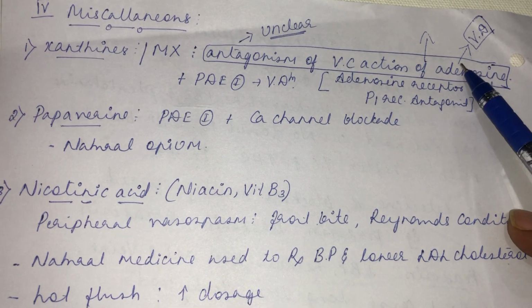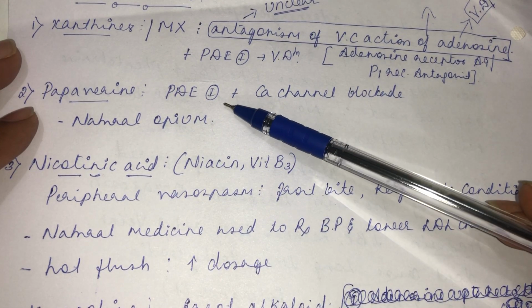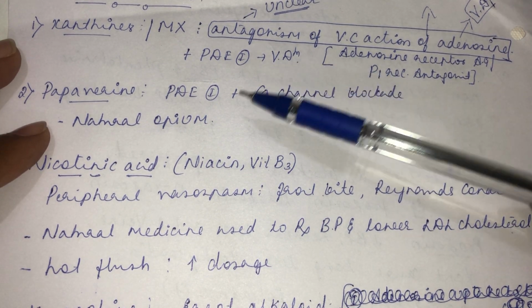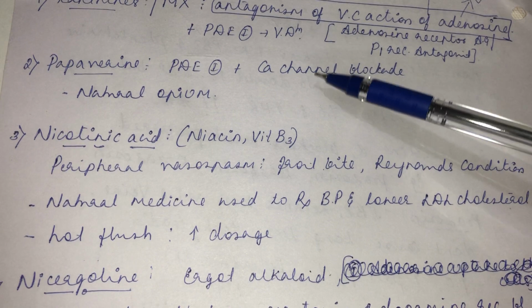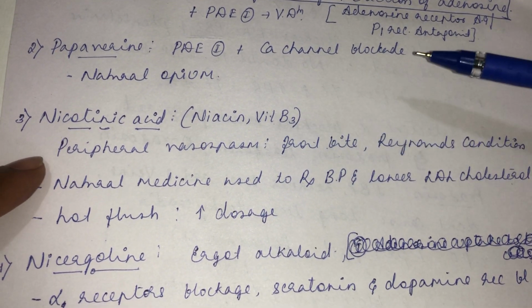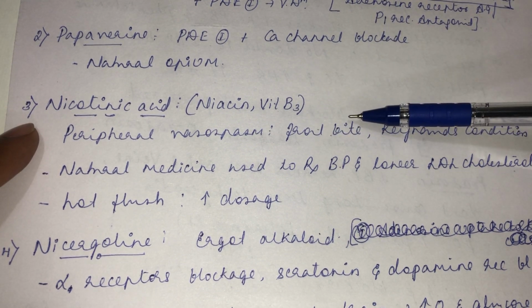Okay. Then papaverine, the second drug. How does it cause vasodilation? It is by inhibition of the phosphodiesterase enzyme and by calcium channel blockade. It is a natural opium alkaloid, papaverine. Then nicotinic acid, which is also called niacin and vitamin B3. It is mainly used to treat peripheral vasospasm like frostbite.